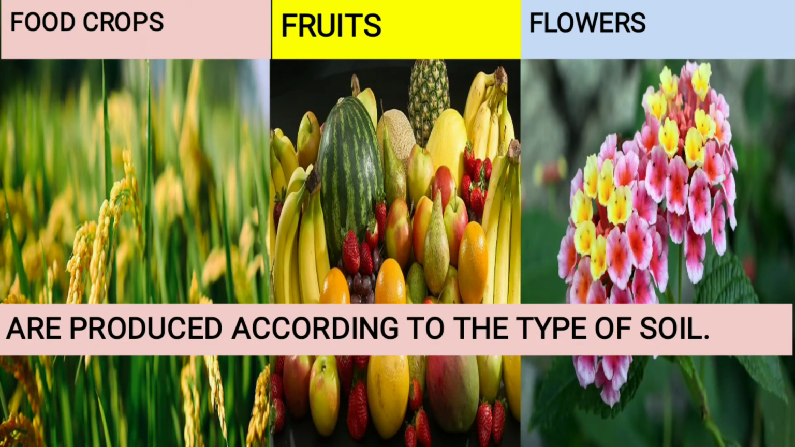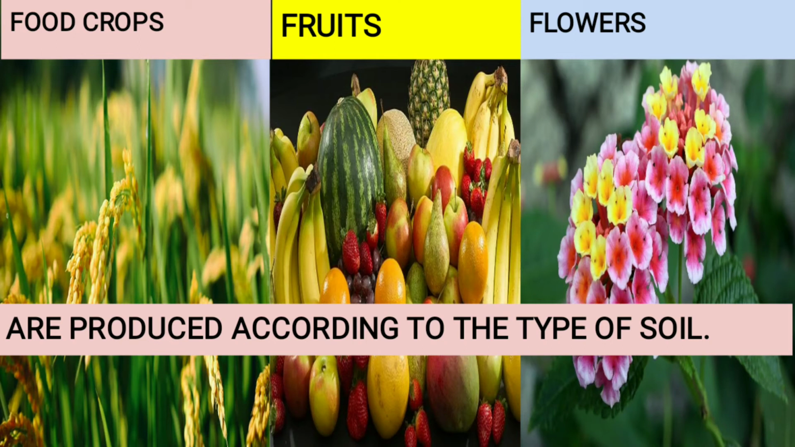So, food crops, fruits and flowers, these are produced according to the type of soil. Example, we can say in the climate of Mumbai, in Maharashtra, strawberries will not grow. Why? Because the climate is not suitable for strawberries. Even apples will not grow in Maharashtra. Why? Because it's not favorable for the apples to grow.